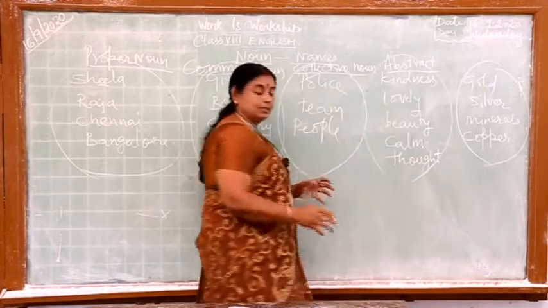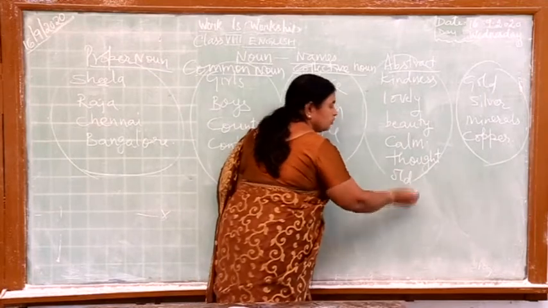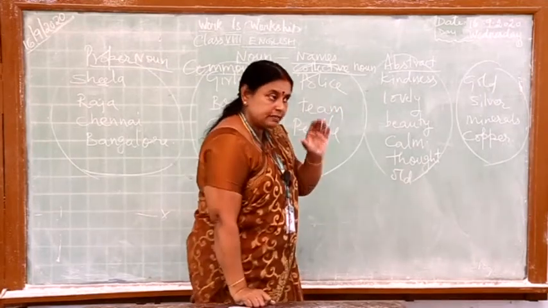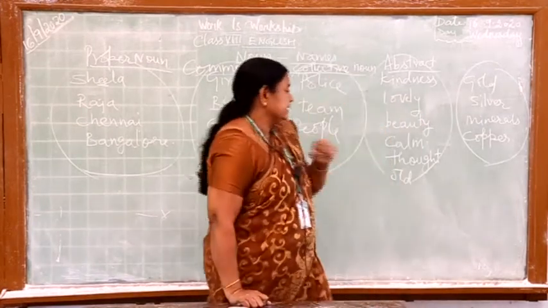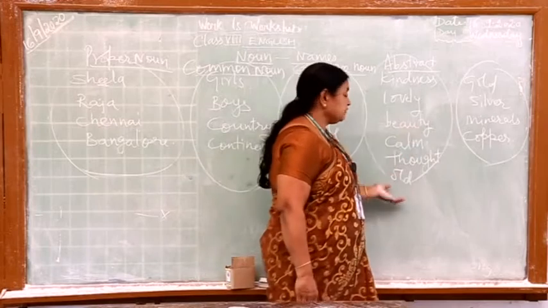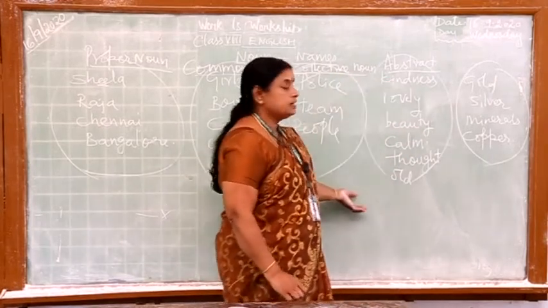Abstract means you cannot touch it. For example, oldness, old man. The oldness can be seen but cannot be touched. Then you can even say bitter, sweet, all these things come under abstract noun.